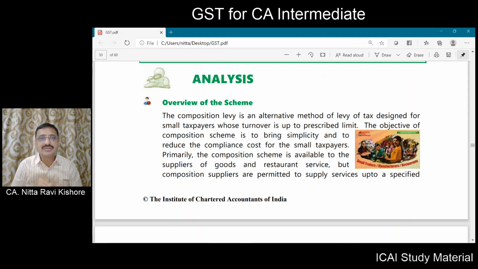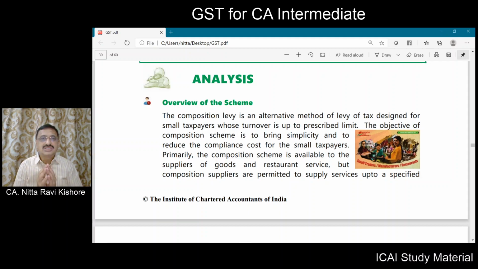How do you determine whether a taxpayer is small or not? Depending upon his turnover. If the turnover of the taxpayer is up to a limit, then he will be considered a small taxpayer. To him, the composition levy will be applicable. The main objective of the composition scheme is to bring simplicity and reduce the compliance cost for small taxpayers.